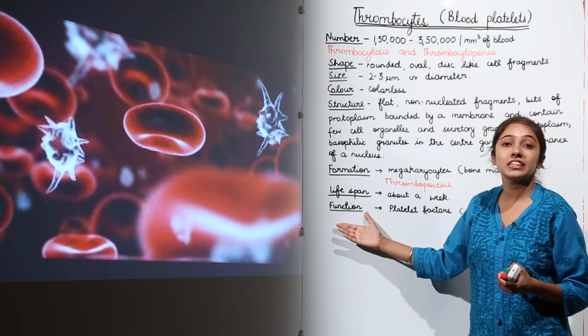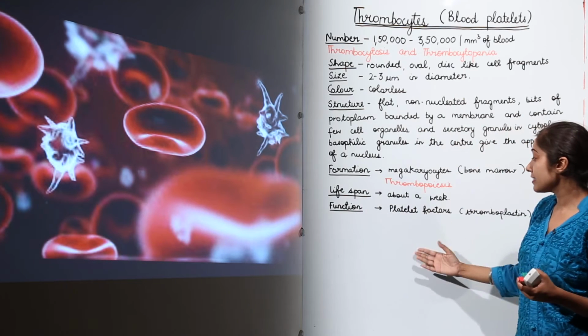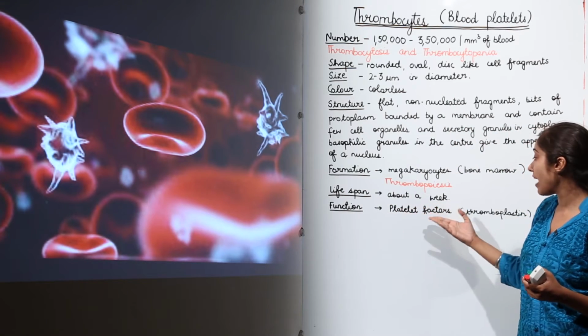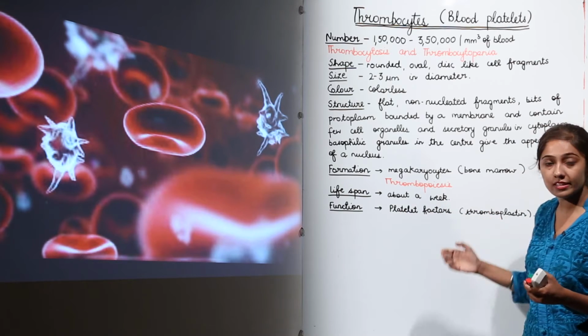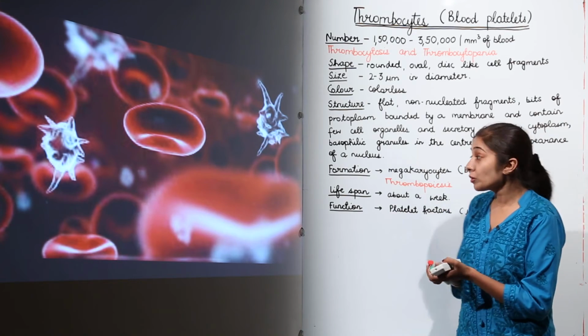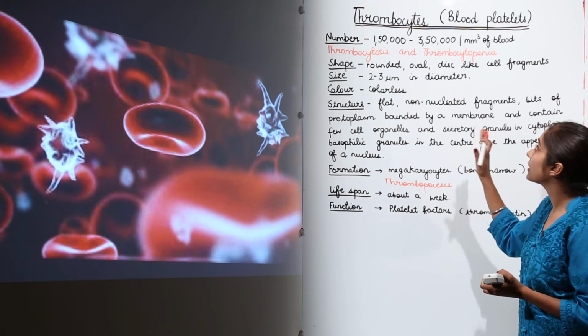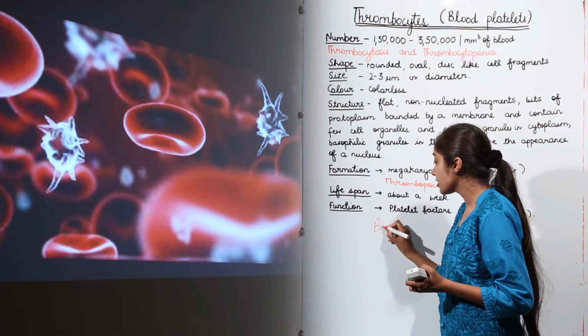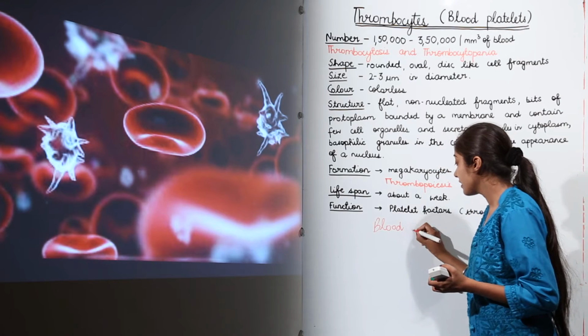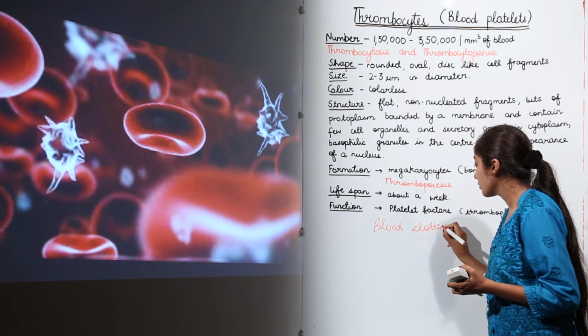And the function of these platelets, these thrombocytes, is that they release some platelet factors, for example thromboplastin, which helps in blood clotting. So the major role of these thrombocytes is in blood clotting.